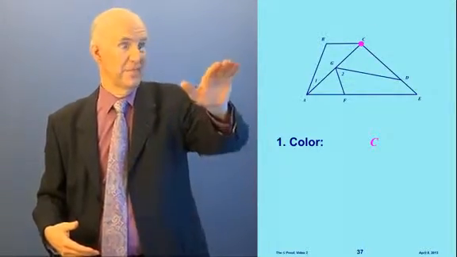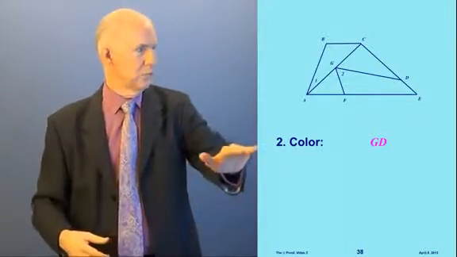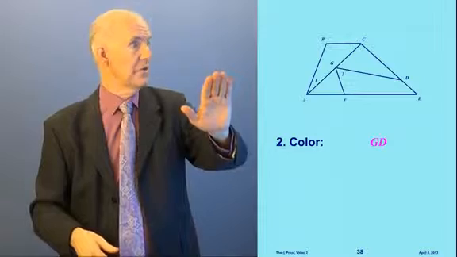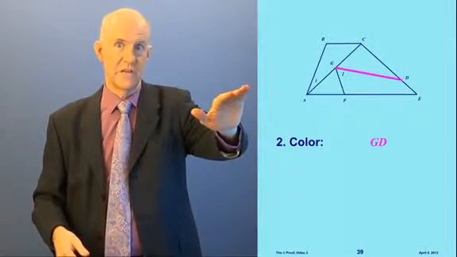It's going to be a point. So C is a point right there. Very easy, right? What about this one? Color GD. Well, what's GD? That's a segment, right? Well, where's G and where's D? It's like this, just like that. See that? From G to D, right there.